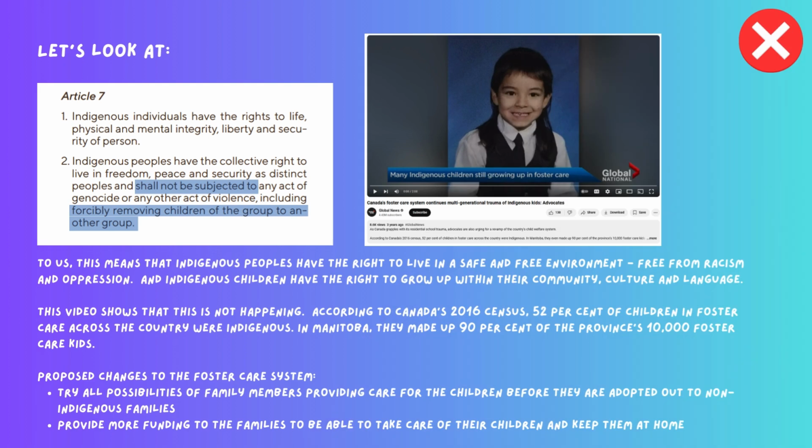Article number 7. Indigenous individuals have the rights to life, physical and mental integrity, liberty, and security of person. Indigenous peoples have the collective right to live in freedom, peace, and security as distinct peoples, and shall not be subjected to any act of genocide or any other act of violence, including forcibly removing children of the group to another group. To us, this means Indigenous peoples have the right to live in a safe and free environment, free from racism and oppression, and Indigenous children have the right to grow up in their community, culture, and language.